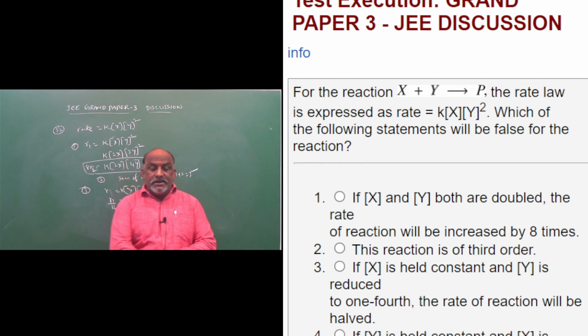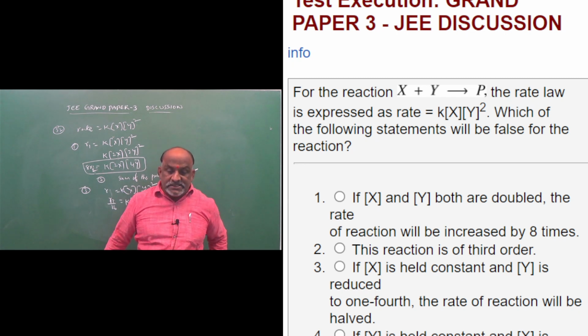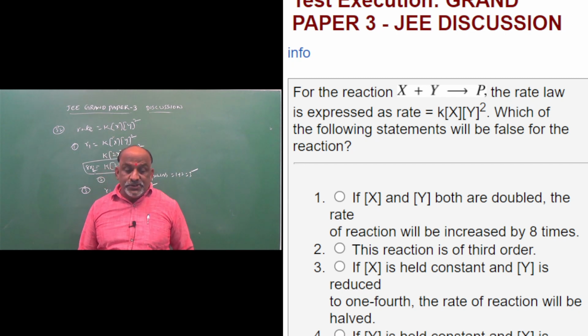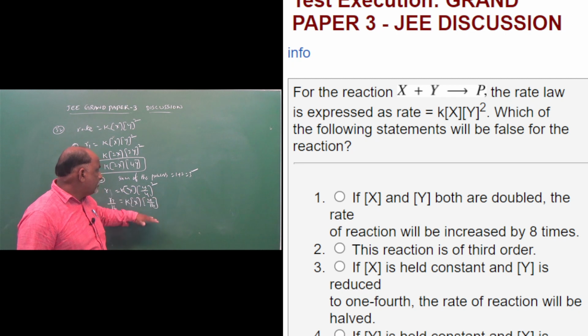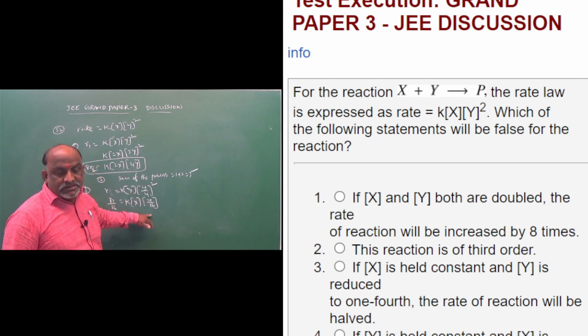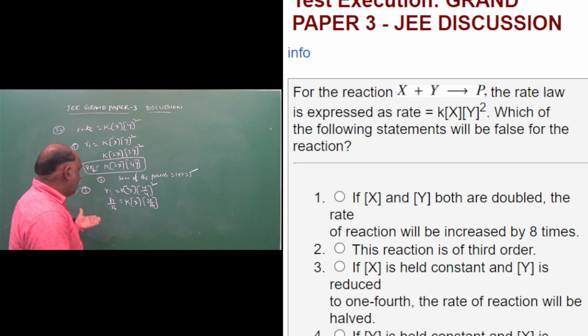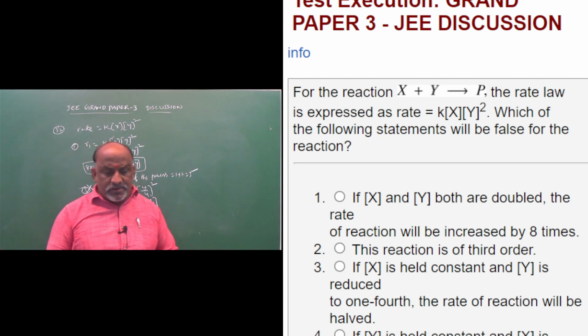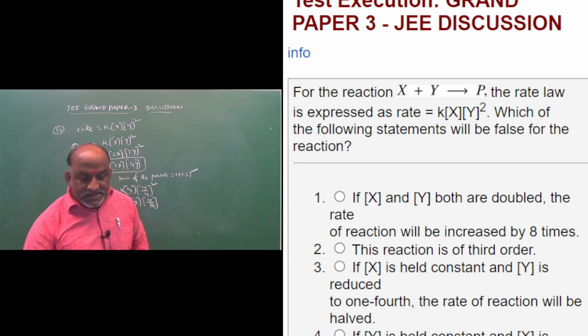But what is given there? The question says, if x is held constant and y is reduced to 1/4. Y reduced to 1/4 means 4 4s are 16, so the rate decreases by 16 times actually. But what is given there? Rate becomes half. Rate becomes half means this is a wrong statement. Statement 3 is a wrong statement, and statement 4 we should go with. Y is held constant, x is doubled.